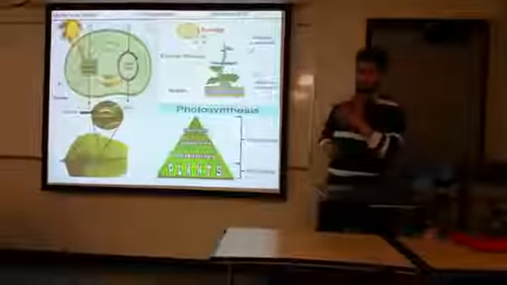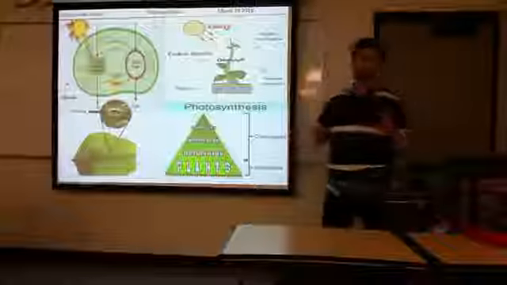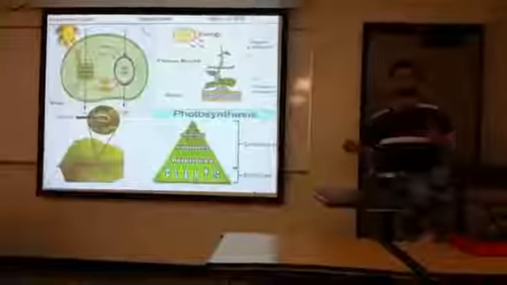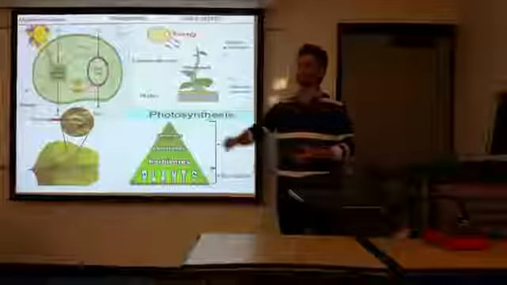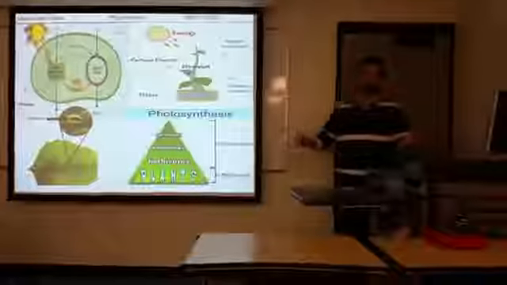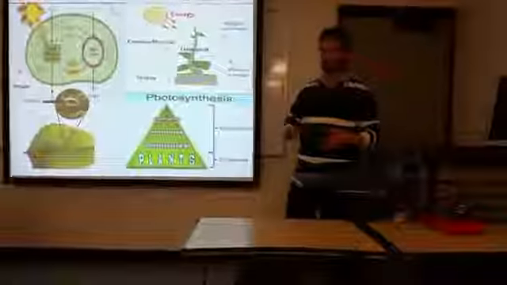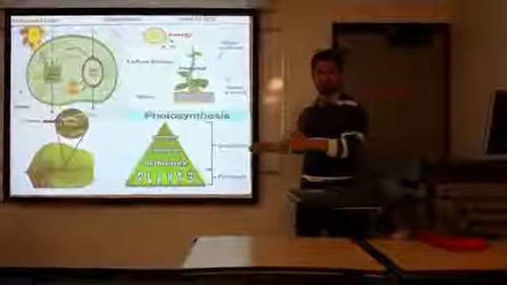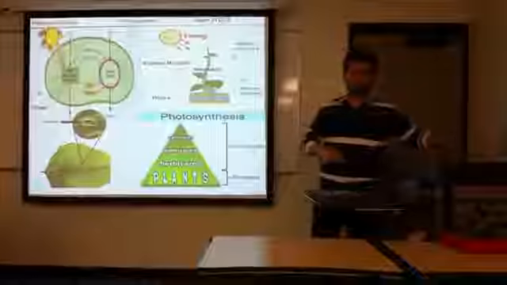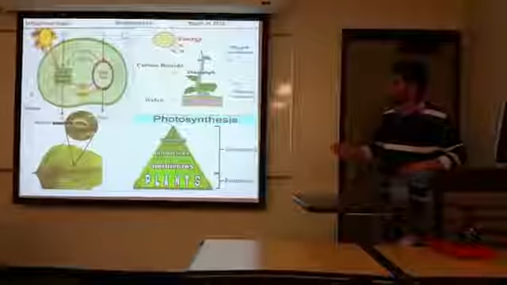Let me start with this question. How could plants make their food, their own food? We have agriculture. How could plants make their own food? One of the most important ways for the plant to make their own food, and unique for a plant compared with the other organisms, is photosynthesis.